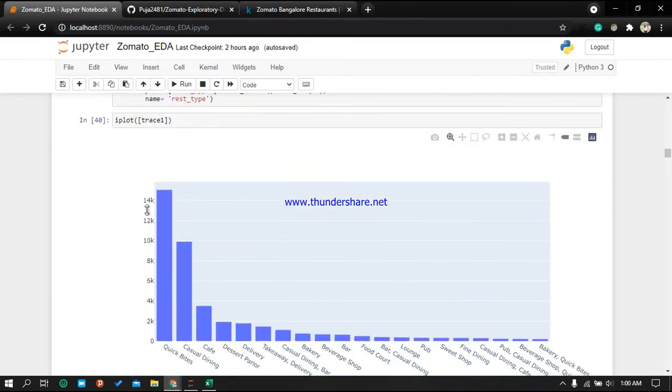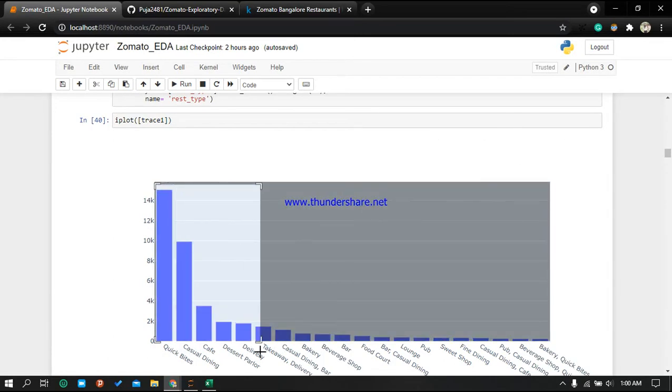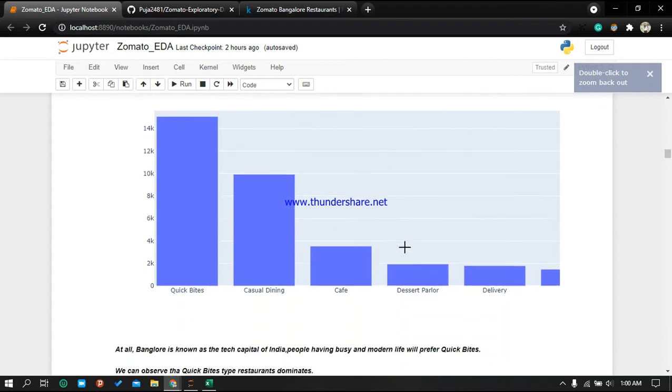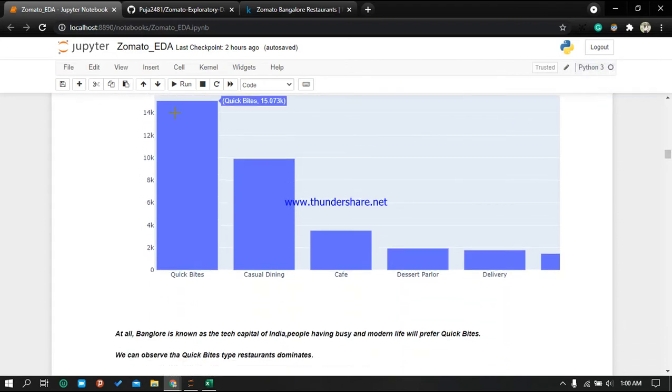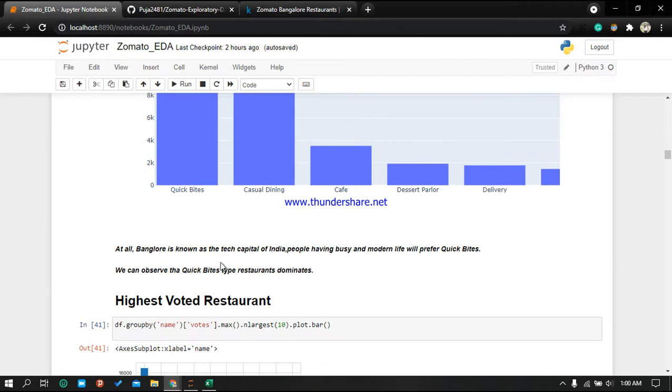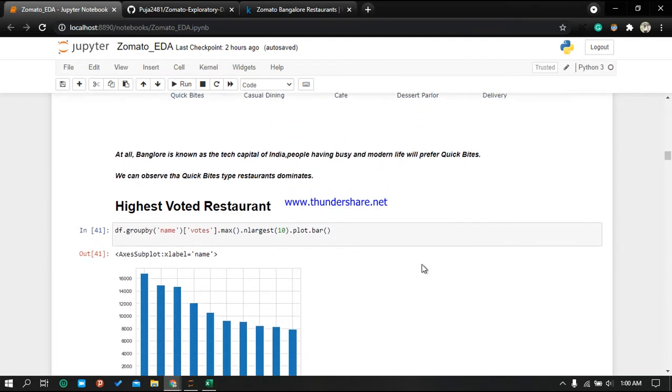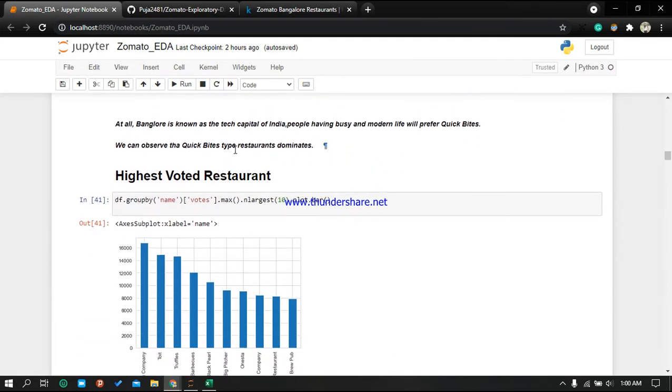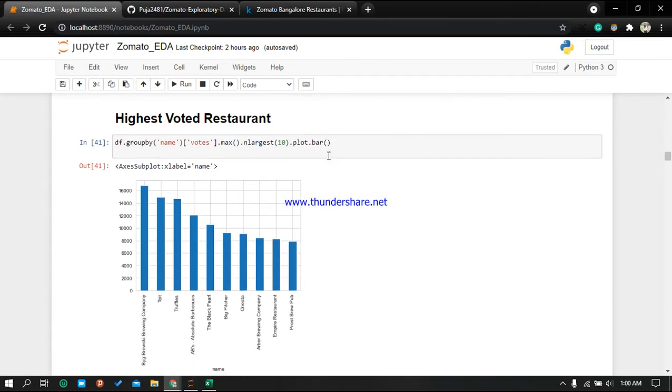And let's see it in plotly. One of the best features in plotly is that you can zoom in and look into it more carefully. Like we can see here, Quick Bites has 15.073k. After all, Bangalore is known for tech. It is a tech capital, so people are busy and they prefer Quick Bites. So we can say Quick Bites type restaurants dominate.